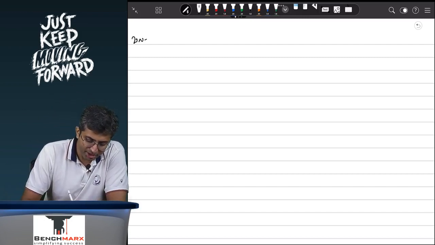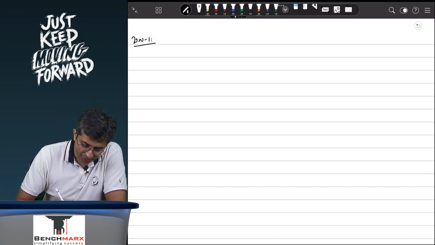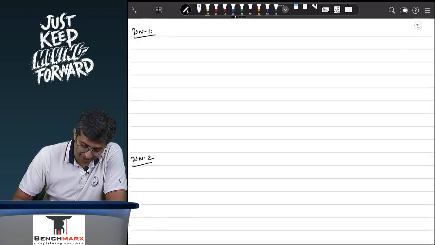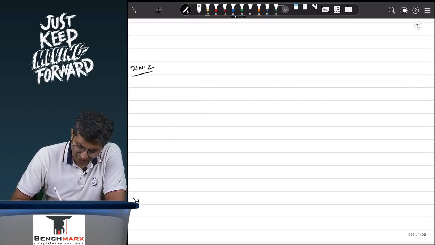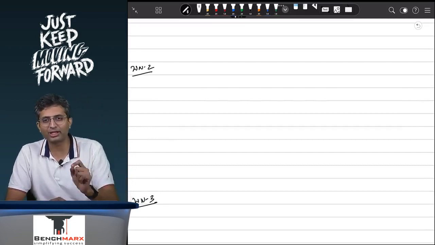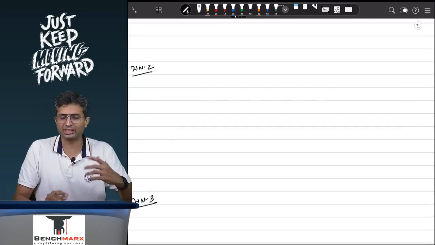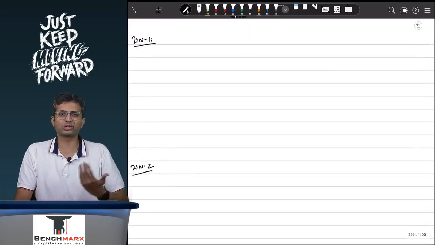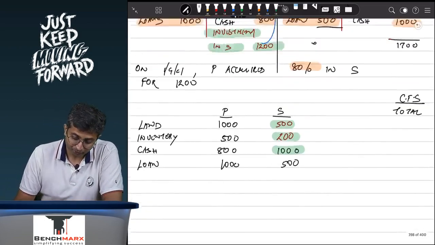So what we will do is, we will prepare 3 working notes. You can prepare this in the form of ledgers, you can prepare this in the form of statements. Remember, you are now at Inter CA, you are not at 11th and 12th where you are going to be deducted marks because you have done this and that. These are all working notes. Working notes can be prepared in a manner you like.